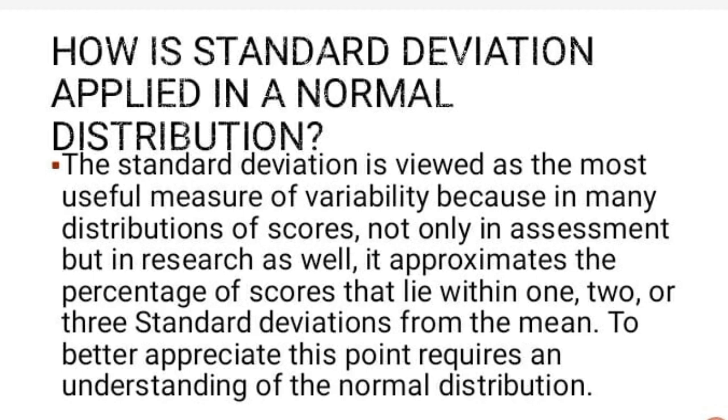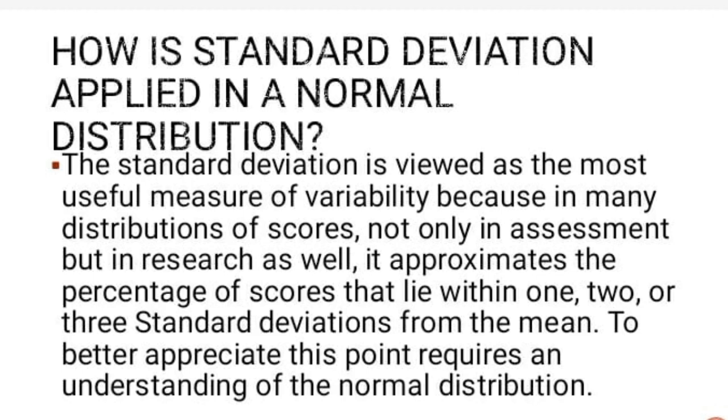How is standard deviation applied in a normal distribution? The standard deviation is viewed as the most useful measure of variability because in a normal distribution of scores, not only in assessment but in research as well, it approximates the percentage of scores that lie within 1, 2, 3 standard deviations from the mean.